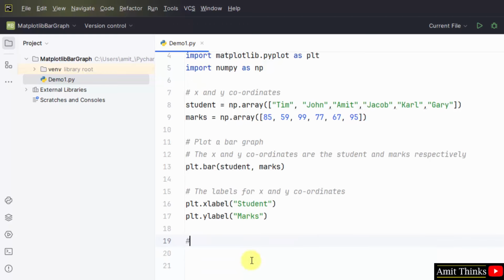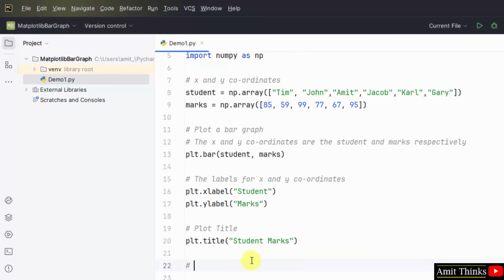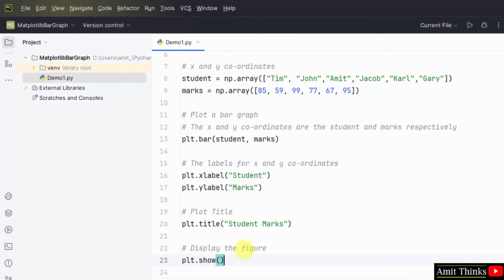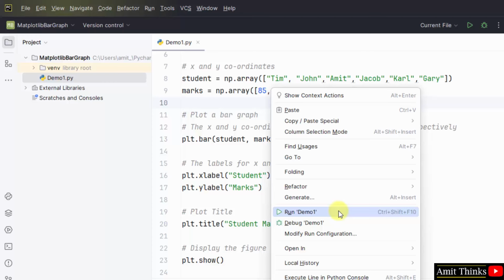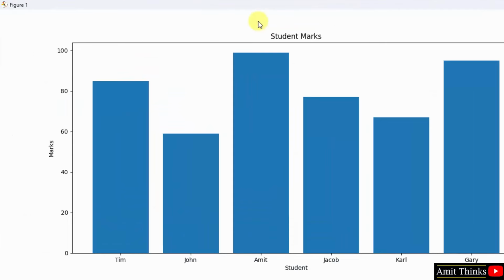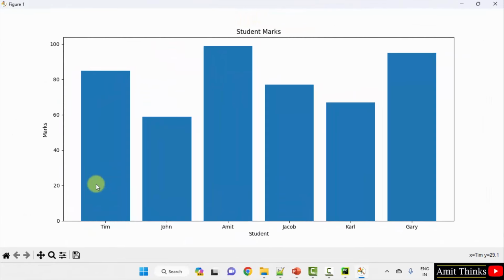You can also set the title, plt.title, student marks, that's it, and display. Okay, that's it. File, save all, right click, run demo 1. We have shown our records in the form of a bar graph. You can easily check, these are rectangular bars of different height based on your data.